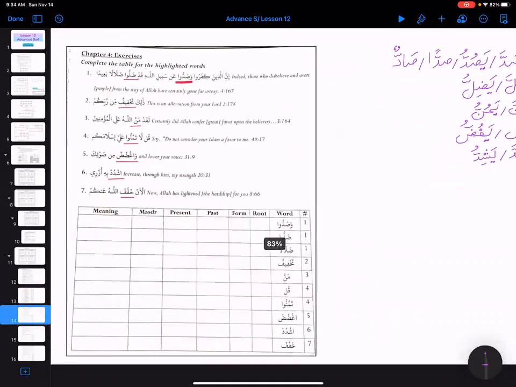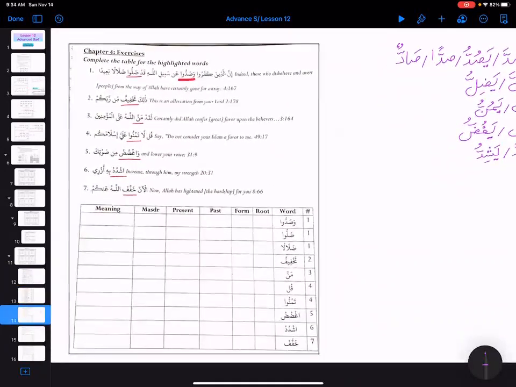So it says, Innal ladhina kafaru wasaddu an sabilillahi qad dallu dalalan ba'ida. So we see that the translation would be: Innal ladhina, indeed those who did kufr, wasaddu, and they stopped, an sabilillah, from the path of Allah subhanahu wa ta'ala.